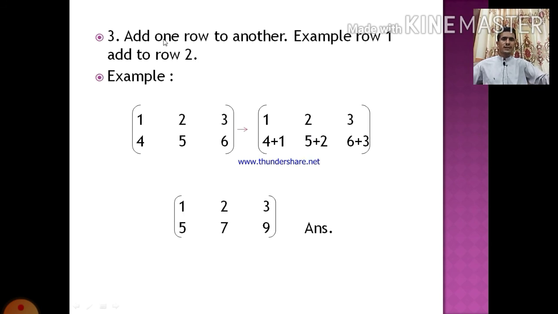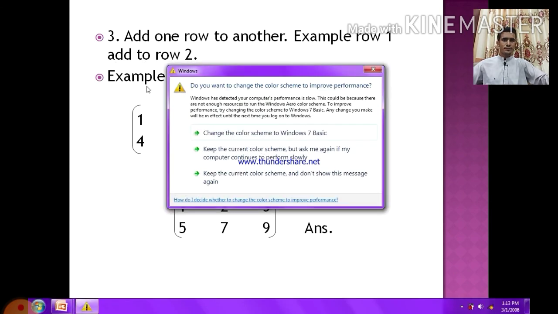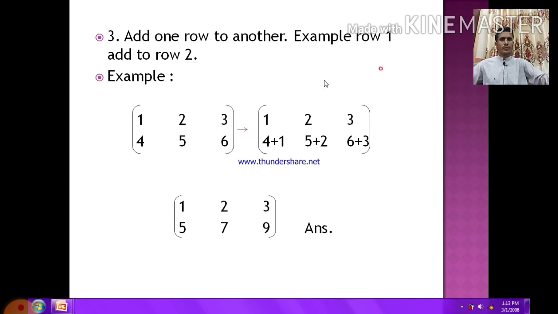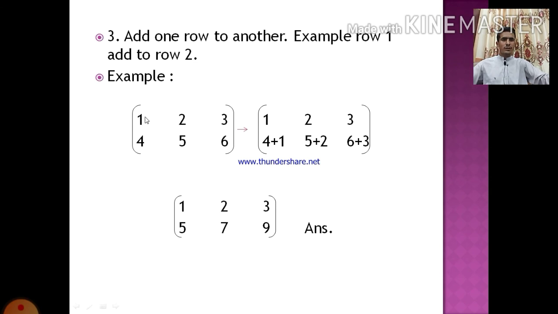Number 3, add one row to another. Example, row number 1 added to row number 2. Row number 1 is 1 2 3, and add it to row number 2.